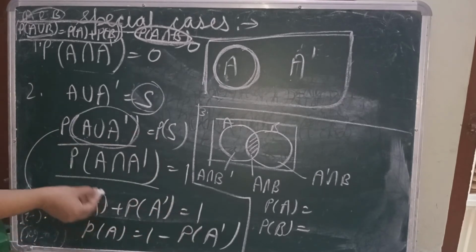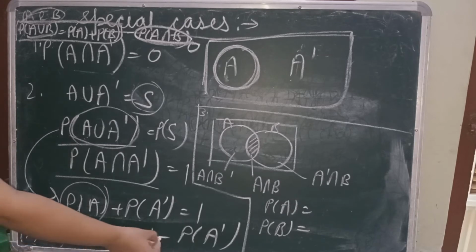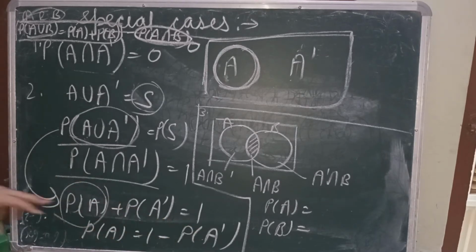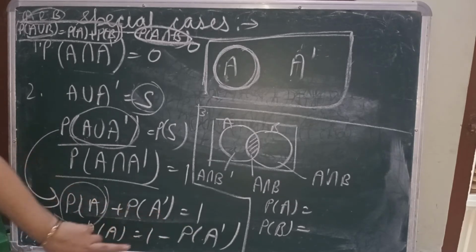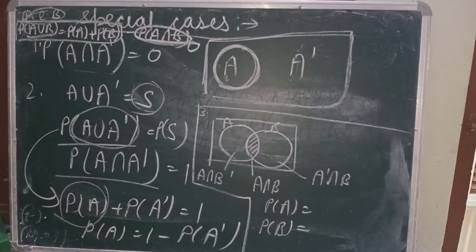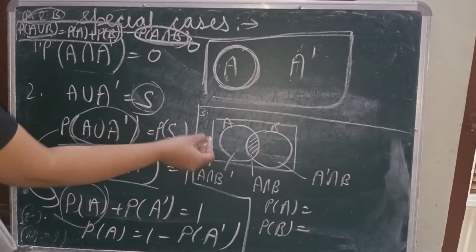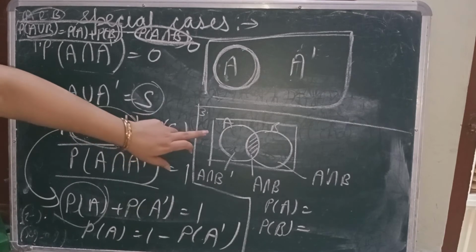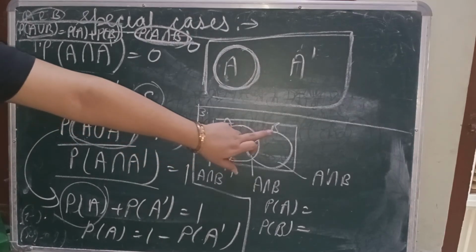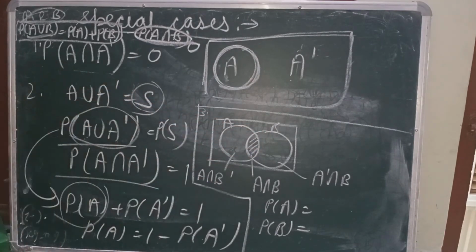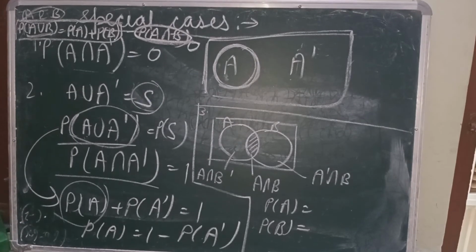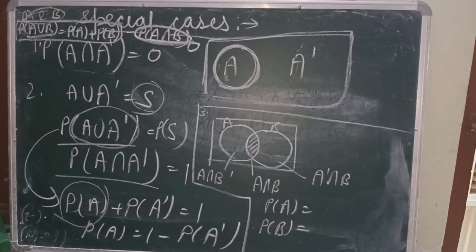So if you want, then you can find out probability of A by 1 minus probability of A complement, or you can find out probability of A complement by 1 minus probability of A. Here I am telling you one more important case. If A and B are two events and something is common between them also, I am not saying that these are mutually exclusive. They are not mutually exclusive at all.